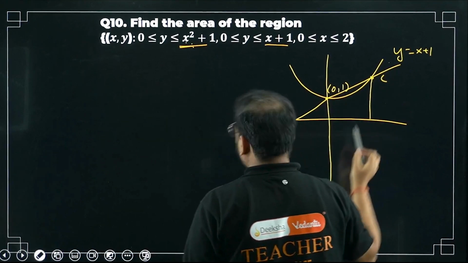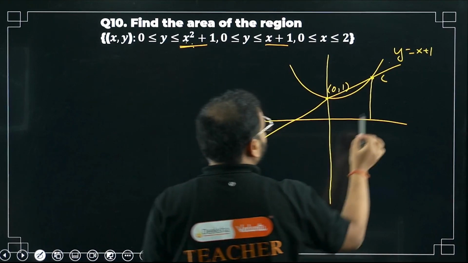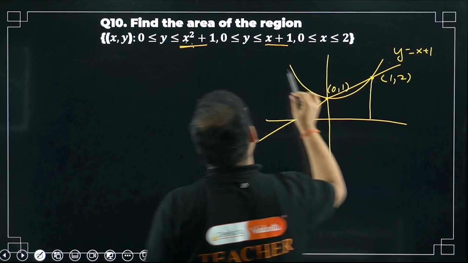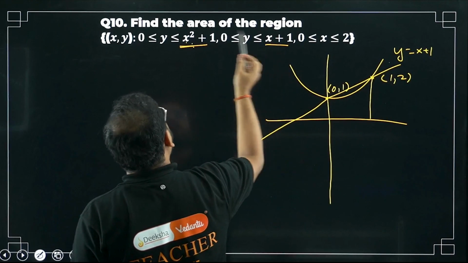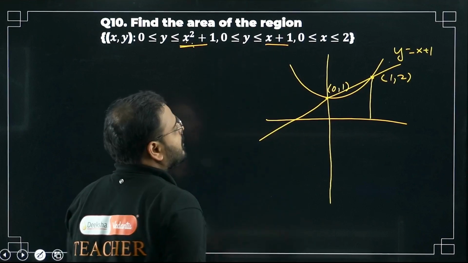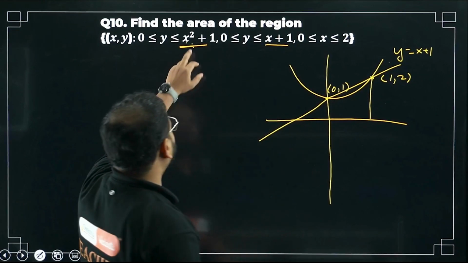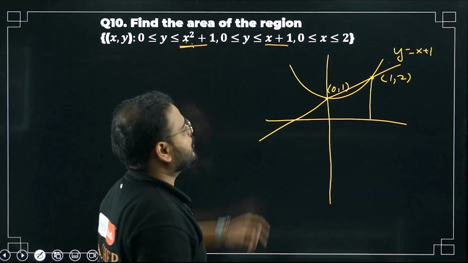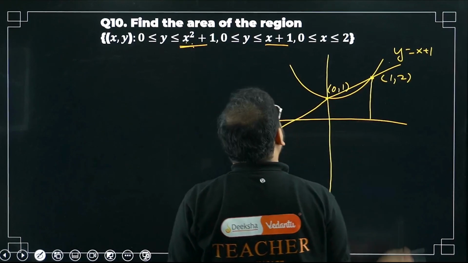Please verify, please cross check. How can I do that? By putting x as 1 in both the equations. y equal to x plus 1: put x as 1, so 1 plus 1 is 2. Over here also you put 1 square plus 1 is 2. That's the point of intersection over here. Okay, we're looking for what?